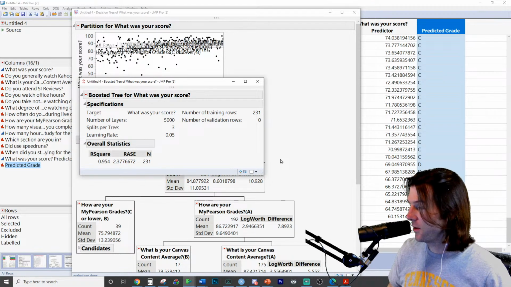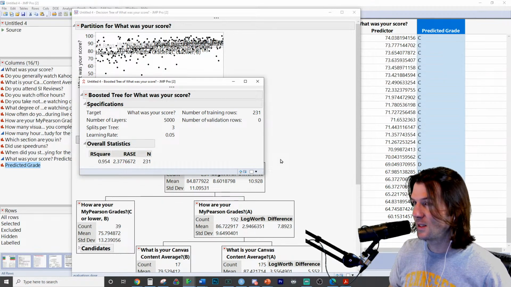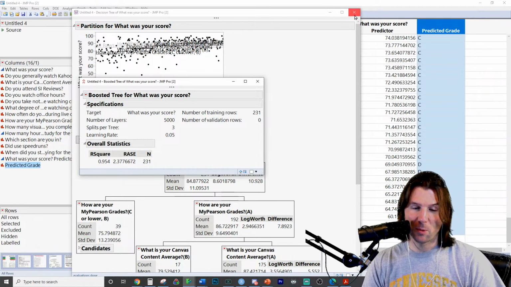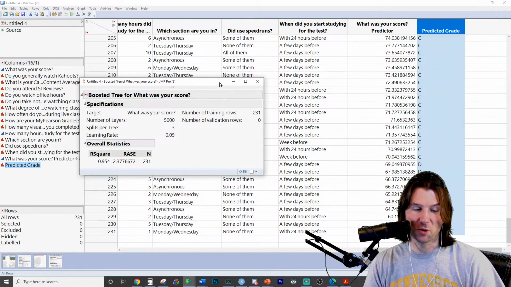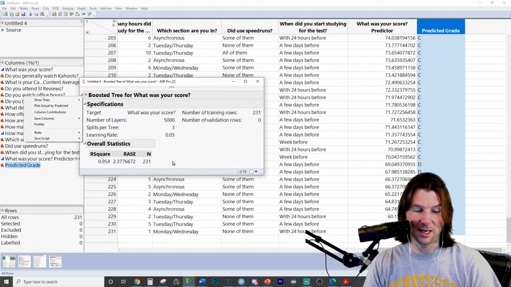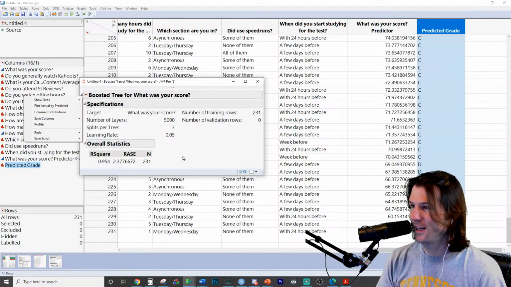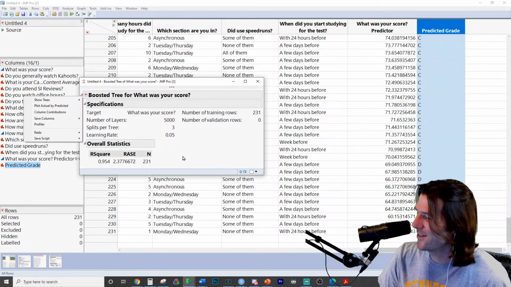Oh, nice job. 23% of the variation of what you scored is explained by the variables in the tree. Exactly. This is probably overfit. Stat people watching, you're screaming overfit. I know, I'm screaming it too. Okay, let's just look at it. Gosh, that is insane. I know it's probably overfit, stat people.